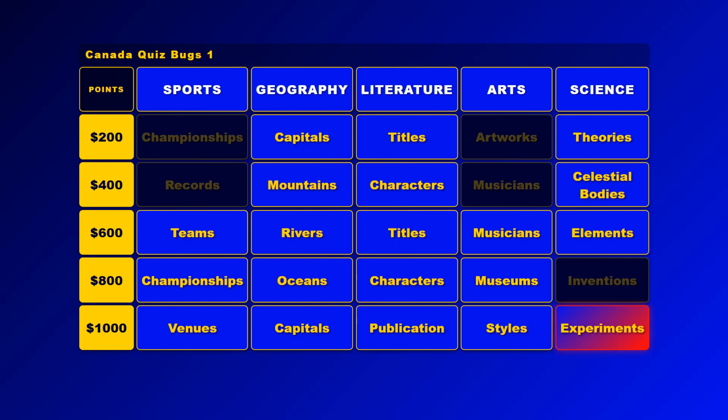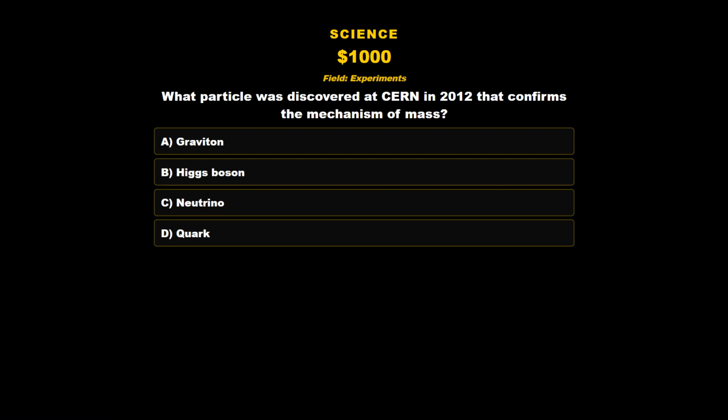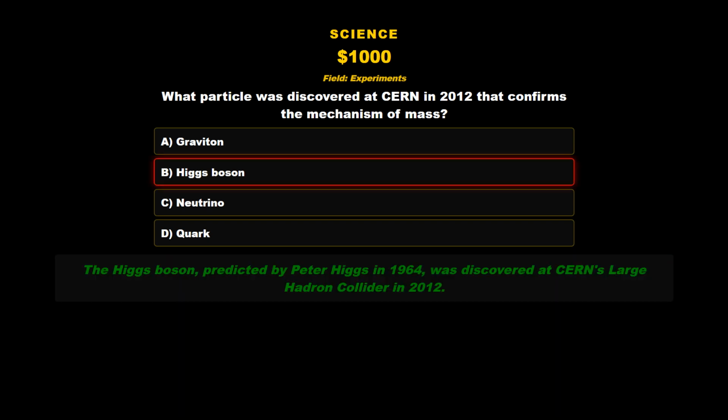Science, experiments for 1000 points. What particle was discovered at CERN in 2012 that confirms the mechanism of mass? A. Graviton. B. Higgs boson. C. Neutrino. D. Quark. The correct answer is B. Higgs boson. The Higgs boson, predicted by Peter Higgs in 1964, was discovered at CERN's Large Hadron Collider in 2012.